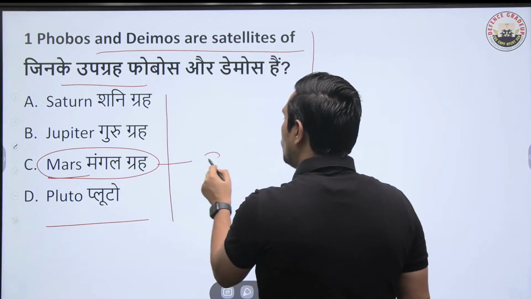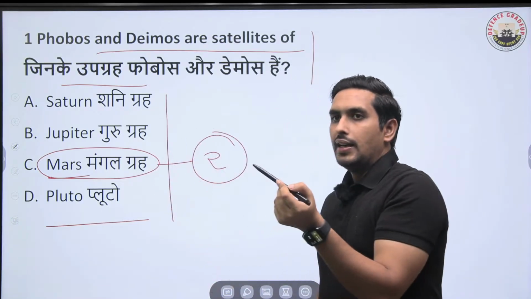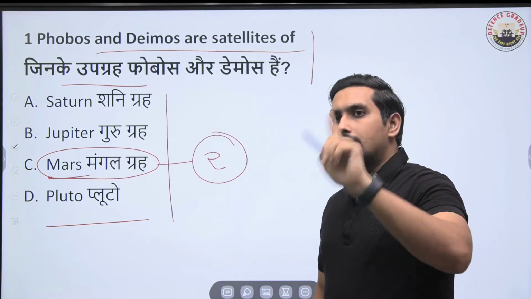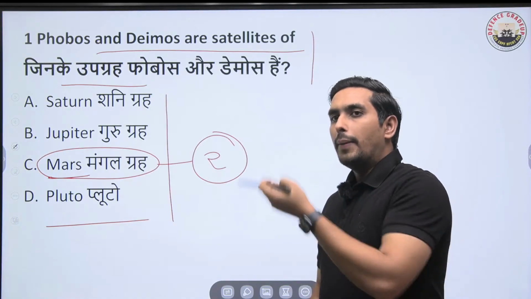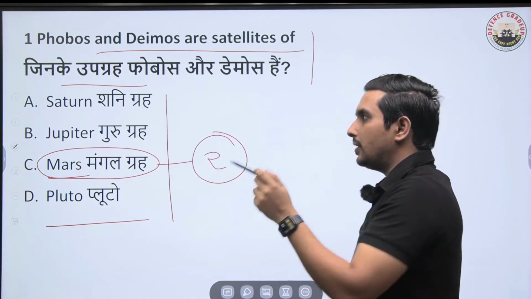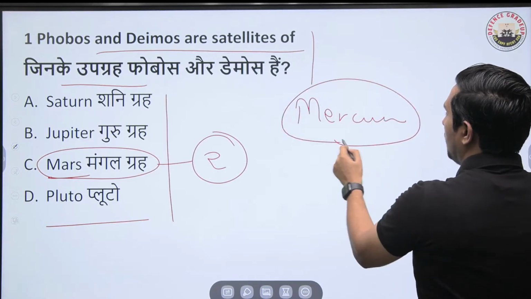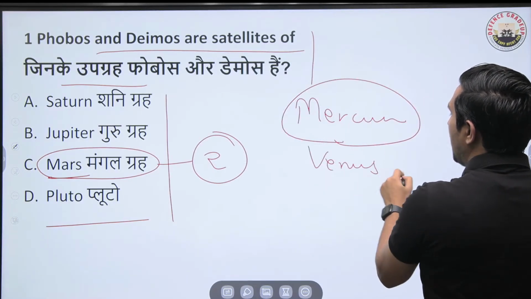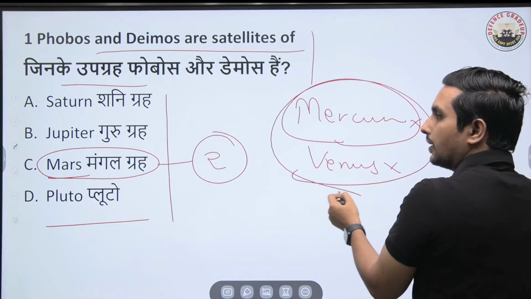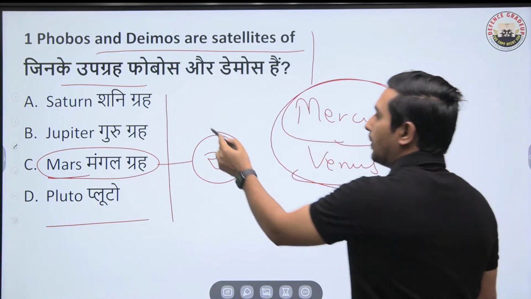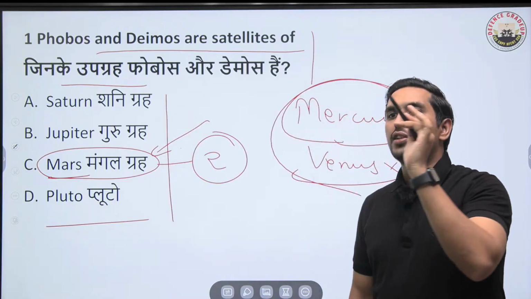So it has got two satellites only, two natural satellites. Like Earth has got one. Earth's natural satellite is what? Moon. But they have got Phobos and Deimos. So remember this thing. If we talk about Mercury and Venus, they haven't got any natural satellites. Earth has got one and Mars has got two satellites, that is Phobos and Deimos.